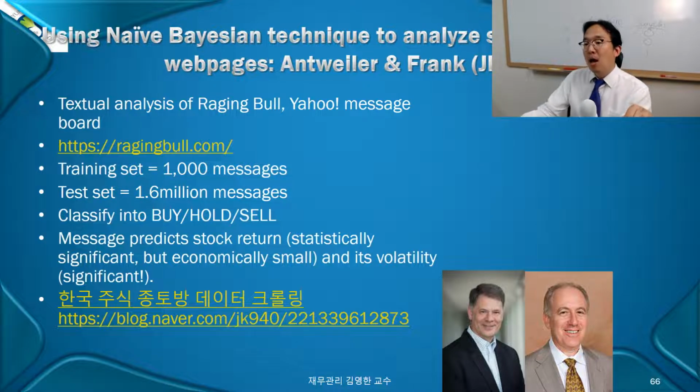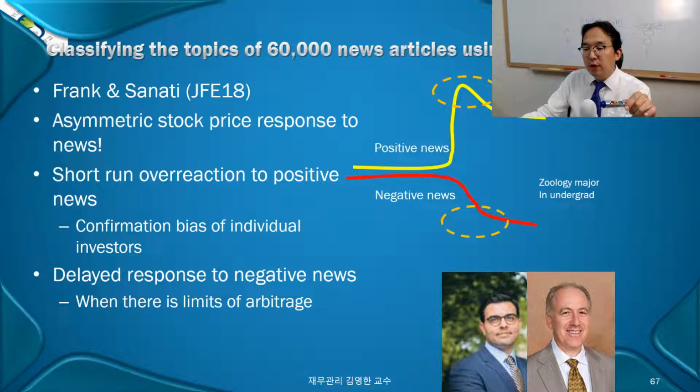Now, the next paper that my professor Murray Frank found published, right, is this one. Frank and Sanati, Minnesota junior professor, who graduated recently, and my alumni. And what they found in their research is they classified news articles instead of short message boards like that.